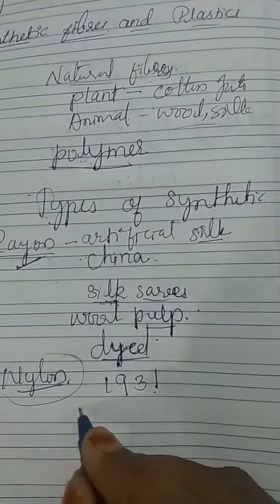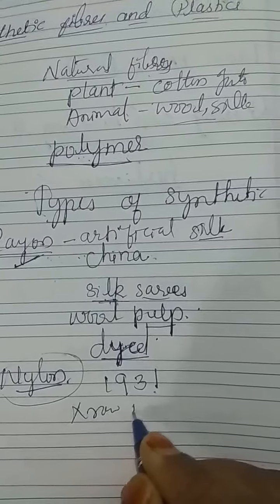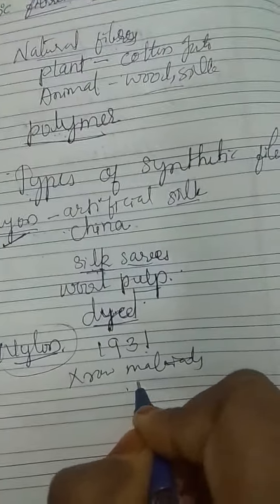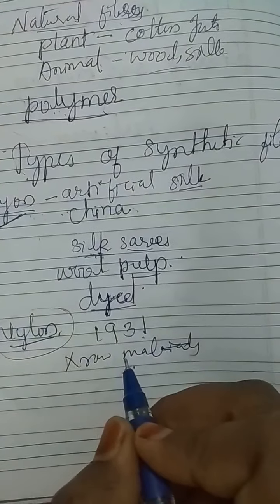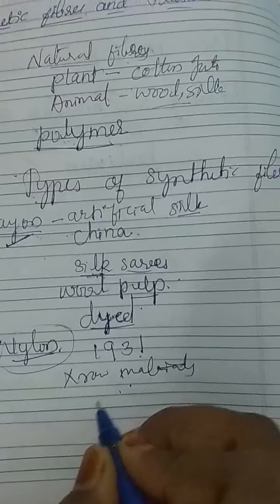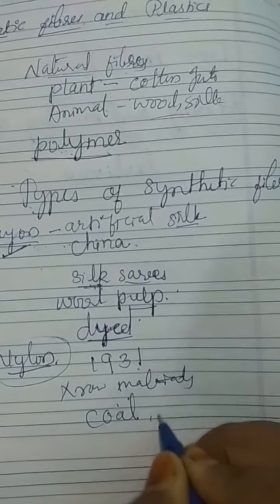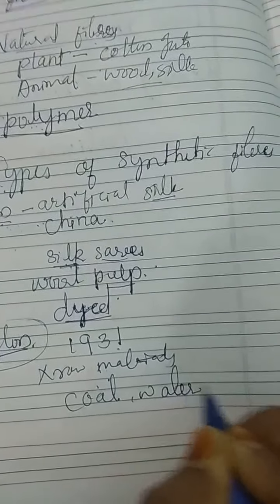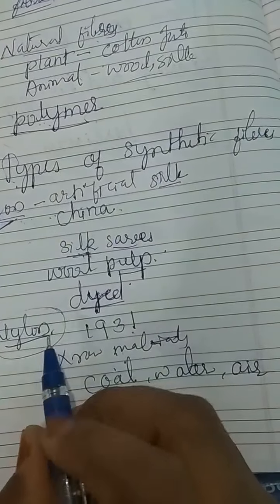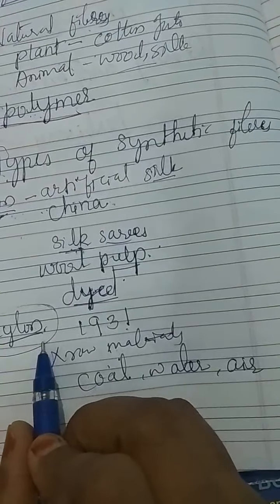So here no natural raw materials are used to make nylon. It was prepared from coal, water and air.